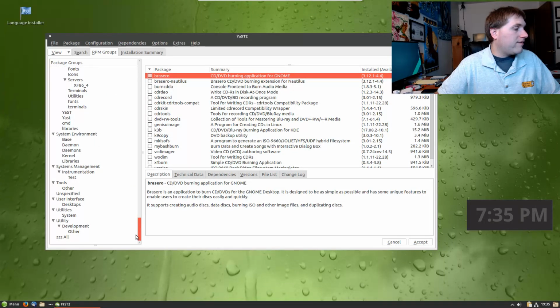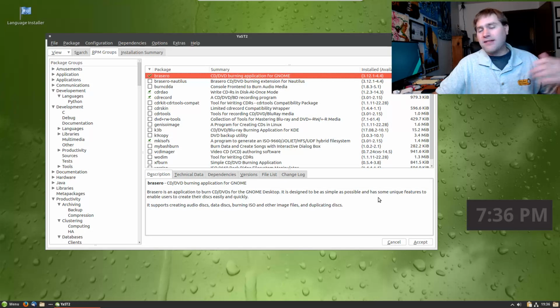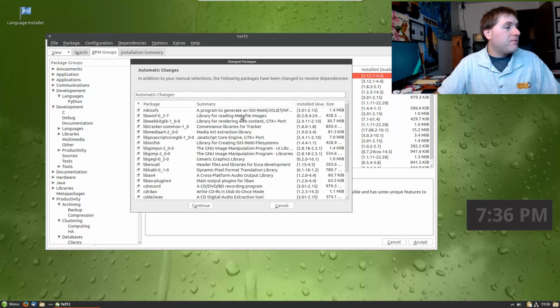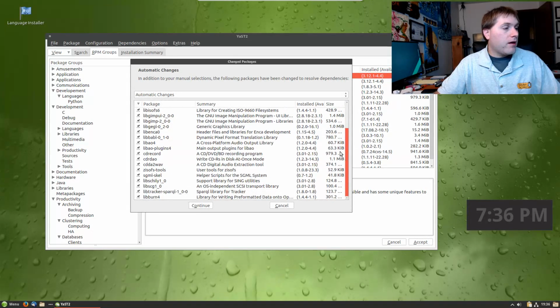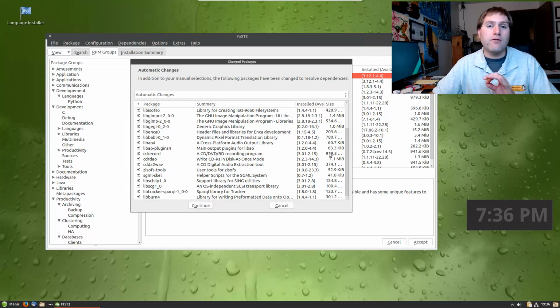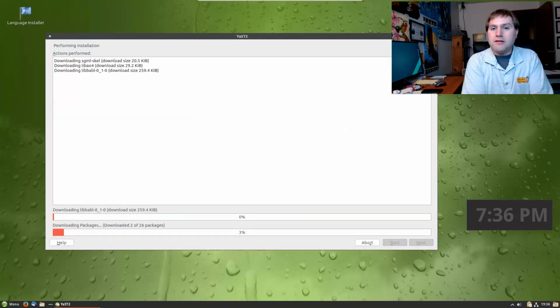So you can search through this system here. But again, if you don't know exactly what you're looking for, then you can get kind of lost in this type of installer. However, if you do know what you're looking for, this thing is way better than the graphical things. So it's kind of the best of both worlds. You can see I went through there and I hit check mark on some things, hit accept. Now you'll see that a whole lot more things are coming on here than I selected. That's a good thing. That means the system is checking for dependencies and installing dependencies, and that's exactly what you want. So we're going to hit continue, and then it's going to go ahead and do its thing and install things.